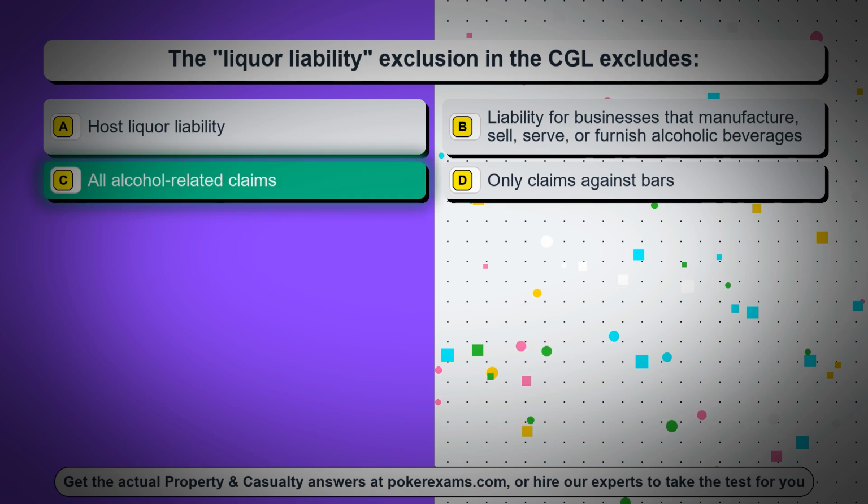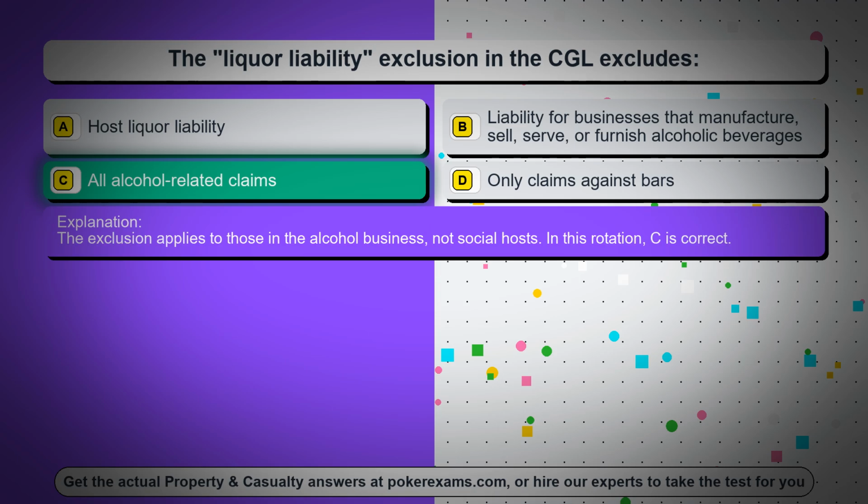The correct answer is option C, all alcohol-related claims. The exclusion applies to those in the alcohol business, not social hosts. In this rotation, C is correct.